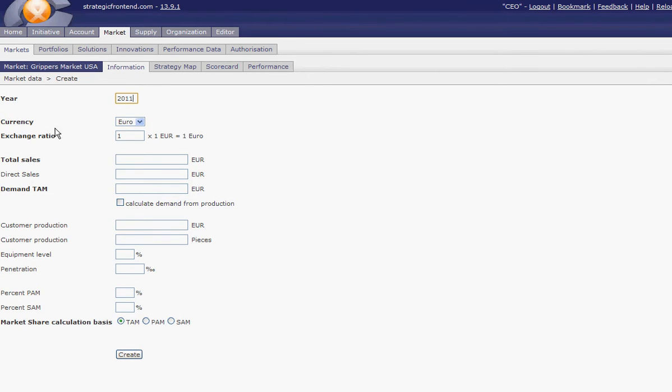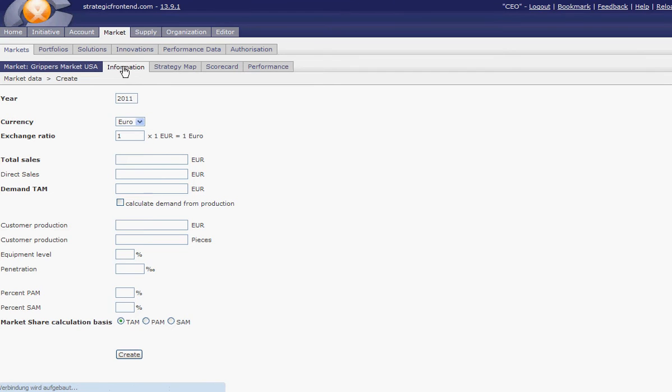So the fast way is only total sales and total accessible markets. If you want to make it more sophisticated, then you can use this possibility.